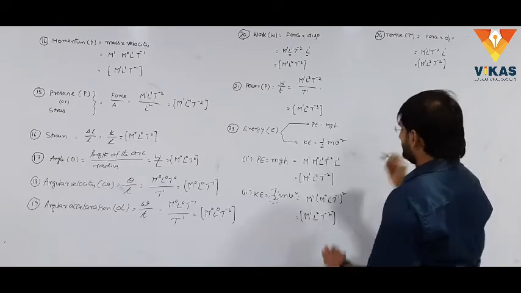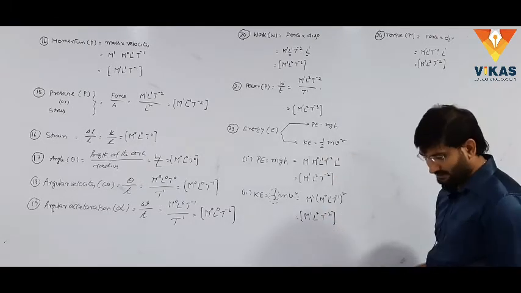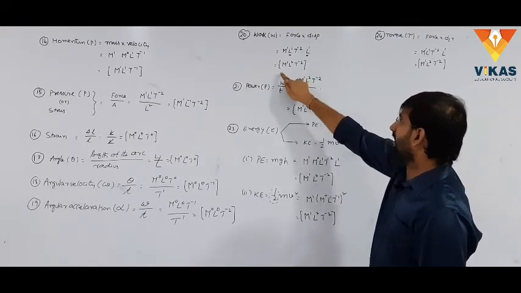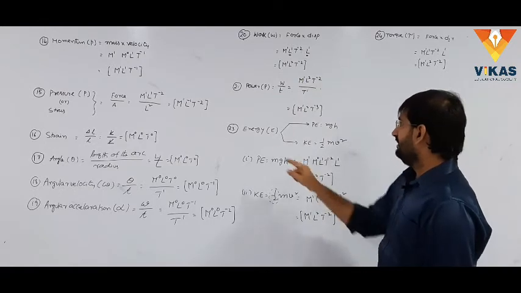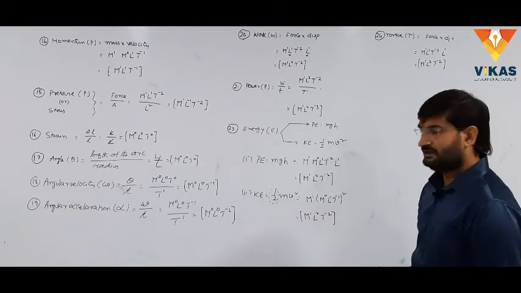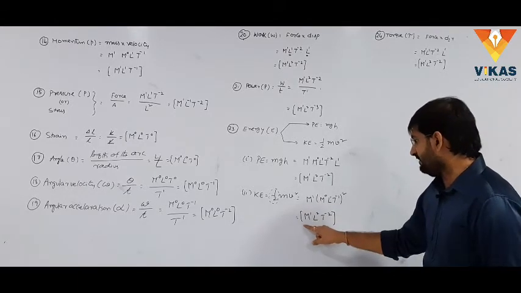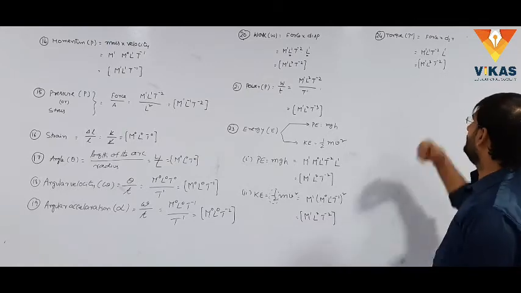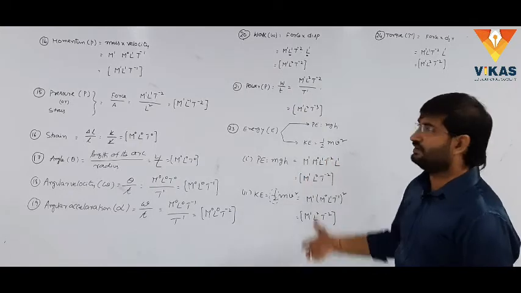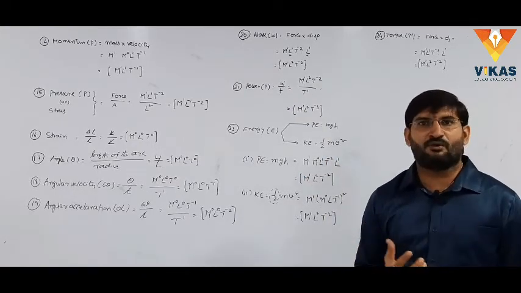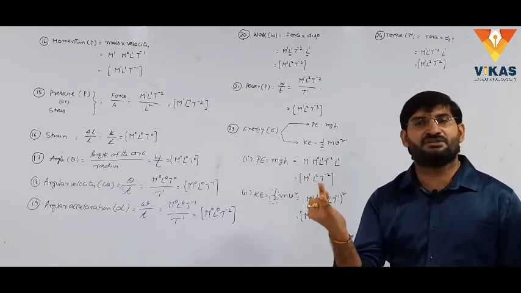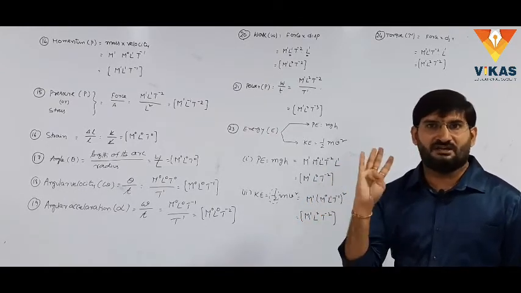Students, please listen. Do you understand all the dimensional formulas? I will explain one concept here. Observe. We observe work done: the dimensional formula is ML square T power minus 2. The potential energy dimensional formula is ML square T power minus 2. The kinetic energy dimensional formula is ML square T power minus 2. Once again, the torque dimensional formula is ML square T power minus 2. All four physical quantities show the same dimensions. Which physical quantities show the same dimensions? Work, potential energy, kinetic energy and torque. These are the four physical quantities.